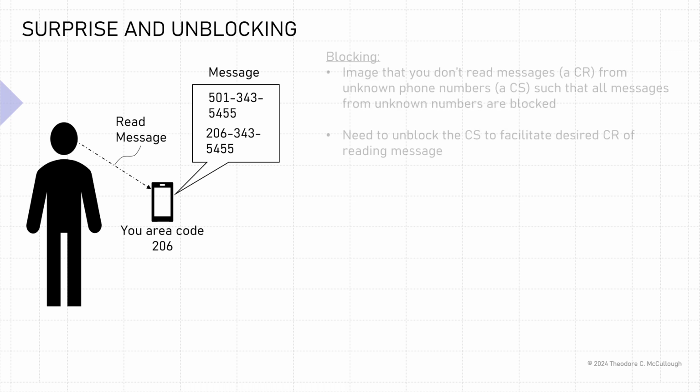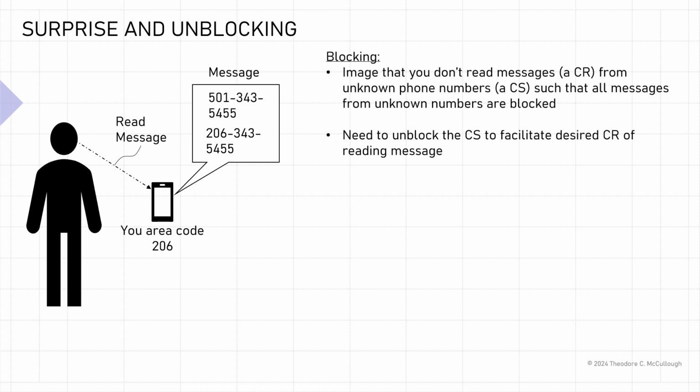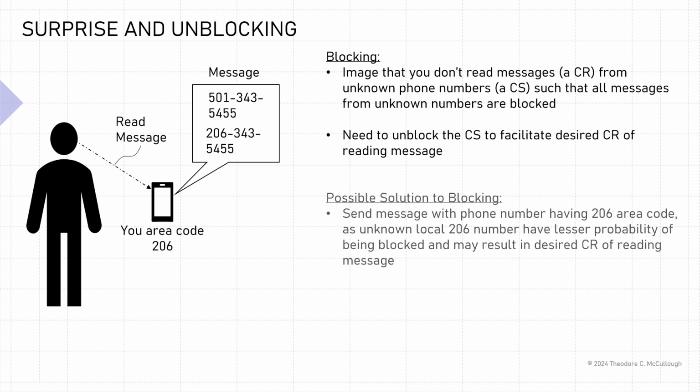Surprise and unblocking. Imagine that you don't read messages, a conditional response, from unknown phone numbers, a conditional stimulus, such that all messages from unknown numbers are blocked. As a marketer, you'll need to unblock the conditional stimulus to facilitate the desired conditional response of reading the message.